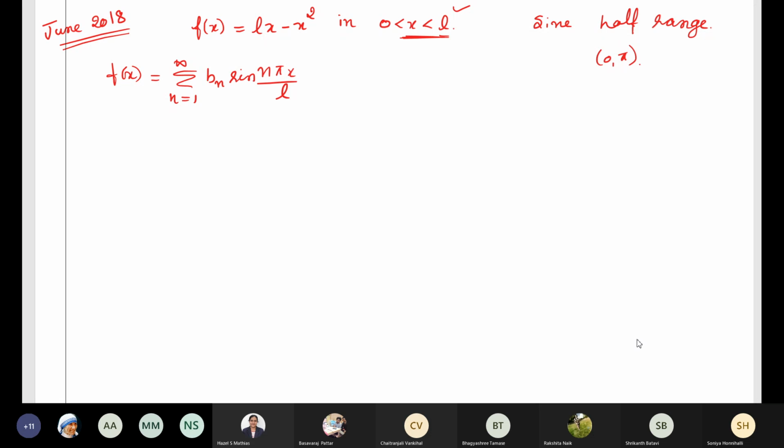The difference between the previous question and this question: in the previous question we had f of x is equal to x square in the interval 0 comma pi, where the formula will be summation n equal to 1 to infinity bn sine nx. The entire thing depends on the interval. Here the interval is 0 comma L, arbitrary period. That's why we have to write the formula as sine n pi x by L, series n equal to 1 to infinity bn sine n pi x by L. Those who have attended my previous session will understand for sure. The rest you practice. Next, we will do it.